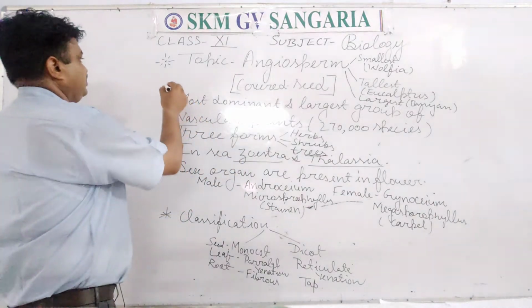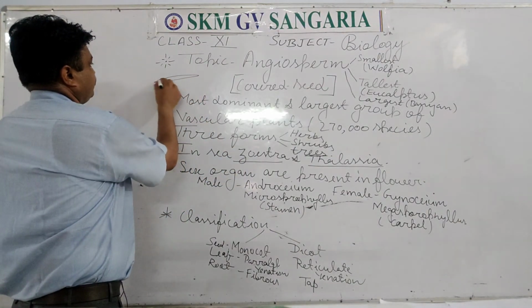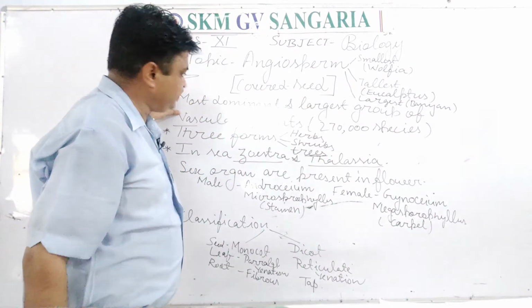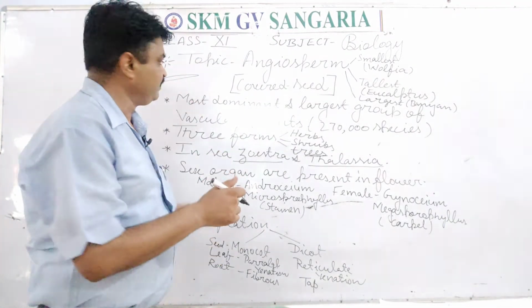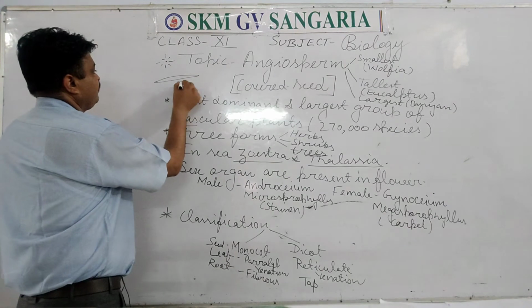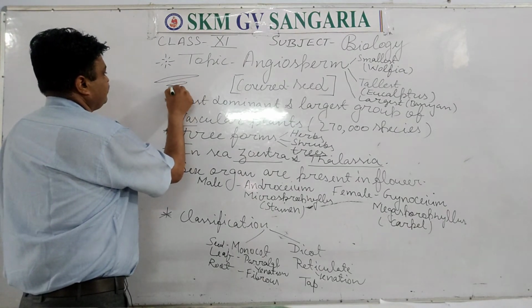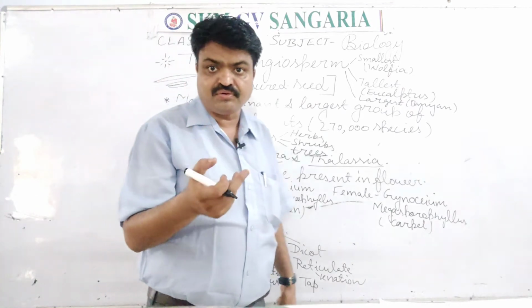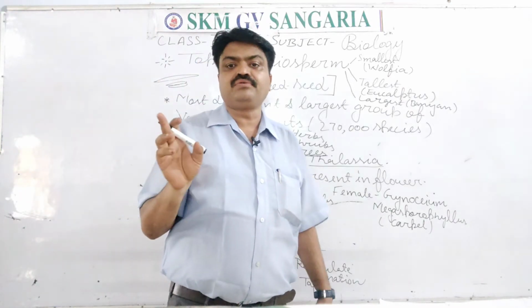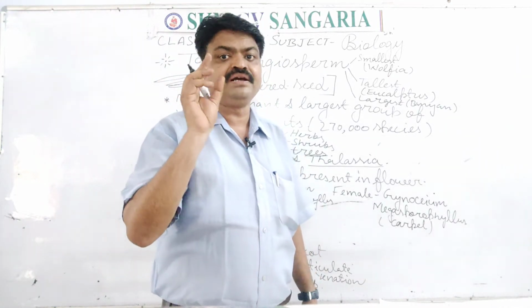As you have seen, rice has this type of structure, and rice has a single cotyledon, a single fleshy part. Like this, wheat also has a single cotyledon. It looks like it has two cotyledons, but it does not have two cotyledons, student. It has a single cotyledon.